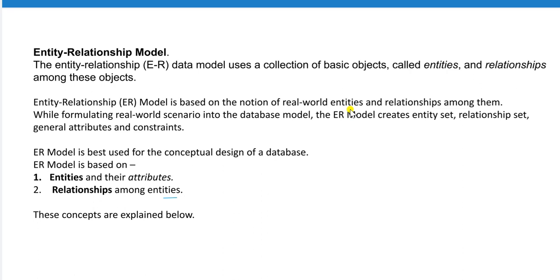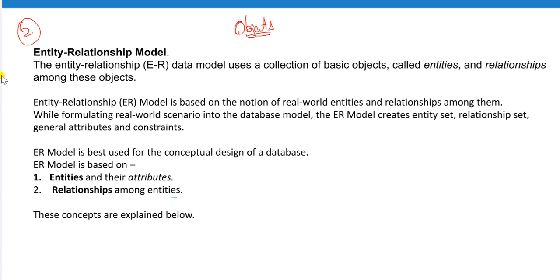The next one, the entity relationship model. This is a very important one, because the entire SQL depends on the entity relationship model. In this entity relationship data model, it uses a collection of basic objects called entities and relationships among these objects.